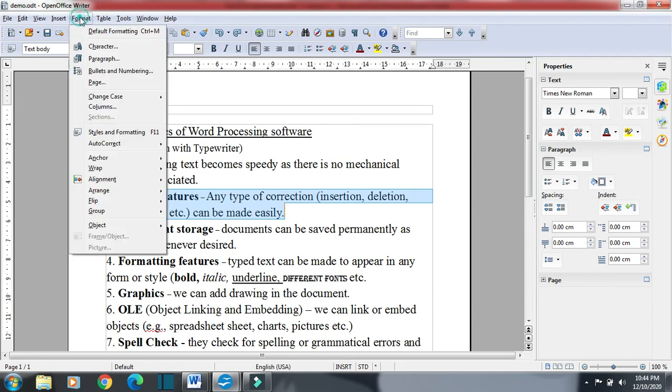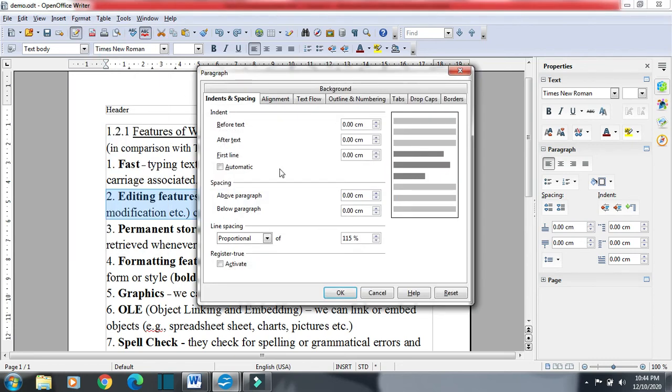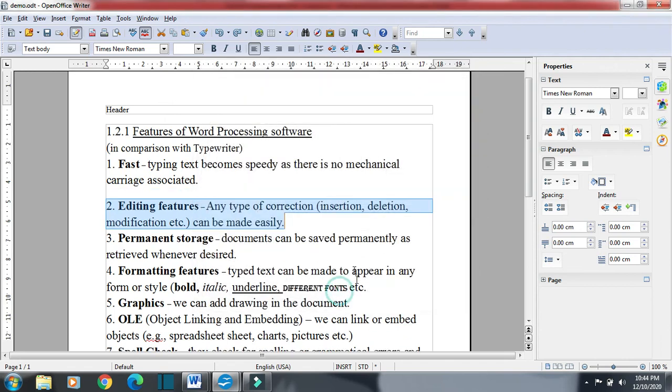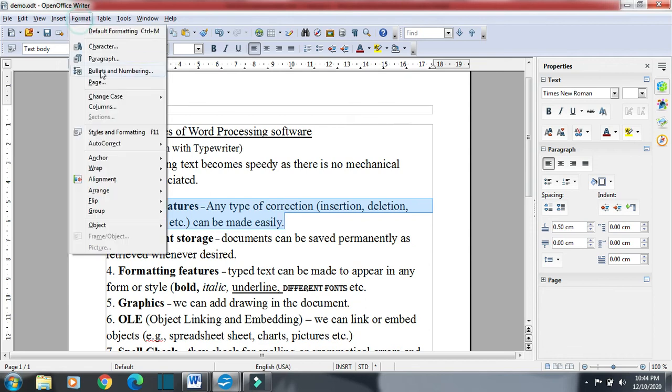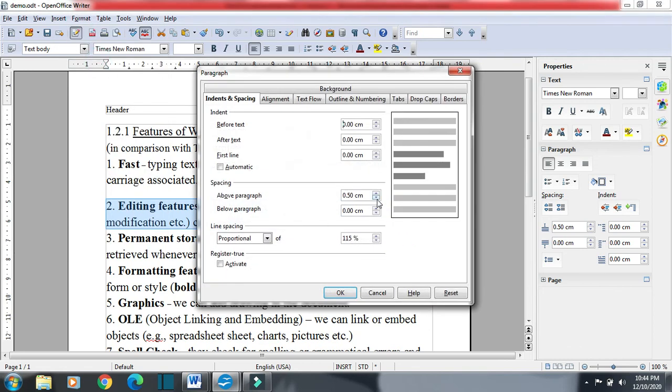So Format and then Paragraph, and here in spacing you can see above paragraph, below paragraph. I want to give some space above the paragraph, meaning above this paragraph. Then click OK. You can see I have got some space above this paragraph. Again Format, then Paragraph. I don't want any space above this paragraph, I want some space below it.